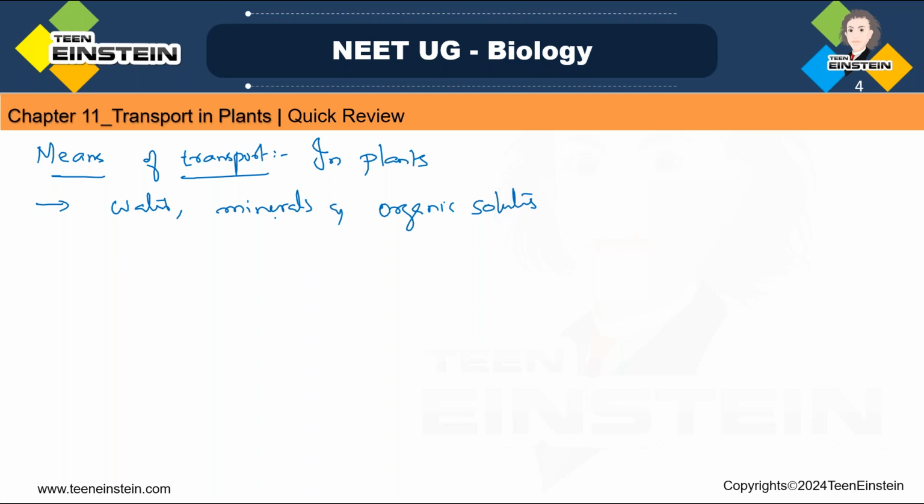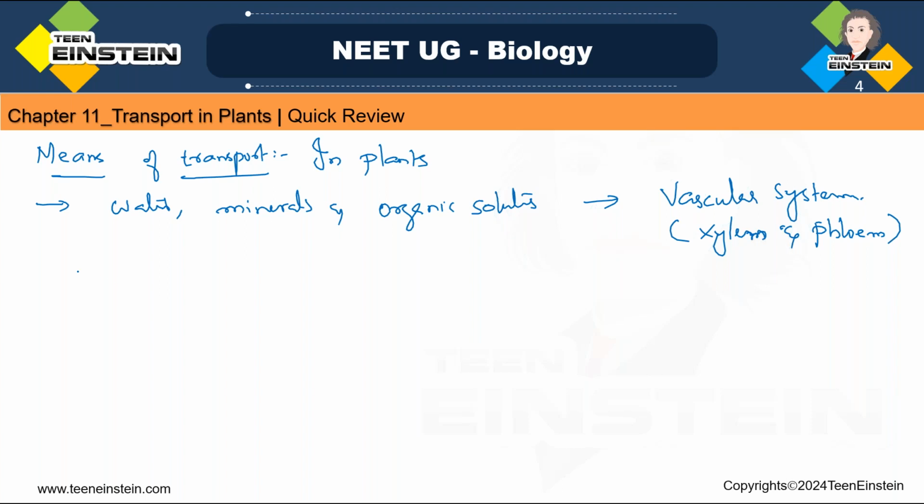So how is it getting transported? This transport is through the vascular system, which transports all these things to different parts of the plant body. What is the vascular system? Xylem and phloem. So transport in plants mainly involves the movement of minerals, water, and organic solutes to different parts of the plant via the vascular system. The vascular system involves xylem and phloem.